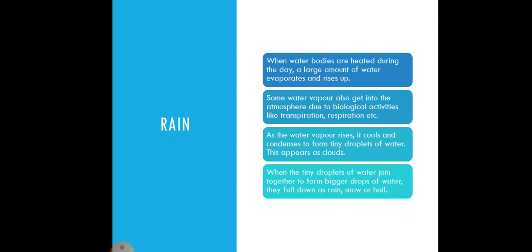As the water vapor rises, it cools and condenses to form tiny droplets of water. This appears as cloud. When the tiny droplets of water join together to form bigger drops of water, they fall down as rain, snow, or hail. So these tiny droplets slowly get bigger, and then they come down to the earth as rain, snow, or hail. This is what we call precipitation. Clear?